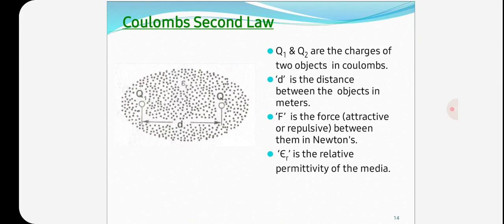Here Q1 and Q2 are the charges of the two objects in coulombs. d is the distance between the objects in meters. F is the force, attractive or repulsive, between them in newtons. Epsilon r is the relative permittivity of the medium.